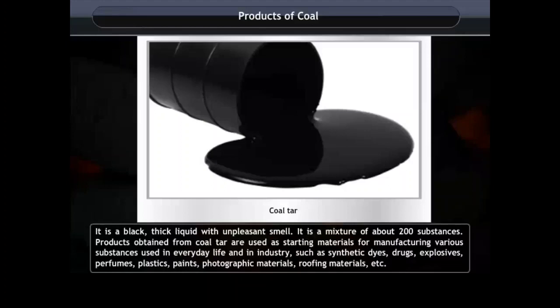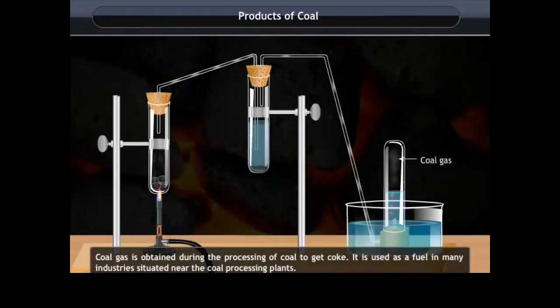Products obtained from coal tar are used as starting materials for manufacturing various substances used in everyday life and in industry, such as synthetic dyes, drugs, explosives, perfumes, plastics, paints, photographic materials, roofing materials, etc. Coal gas. Coal gas is obtained during the processing of coal to get coke. It is used as a fuel in many industries situated near the coal processing plants.